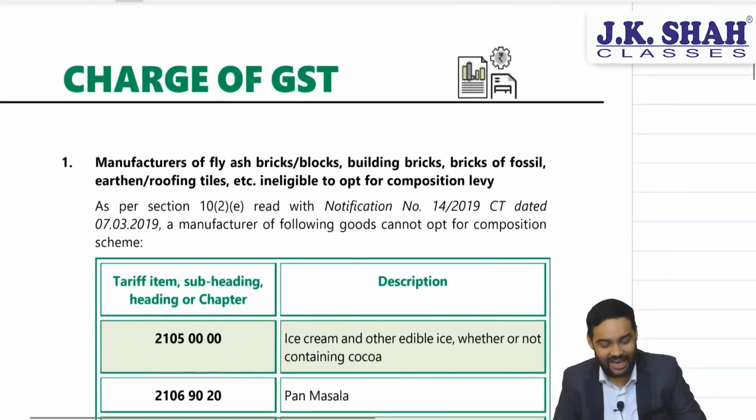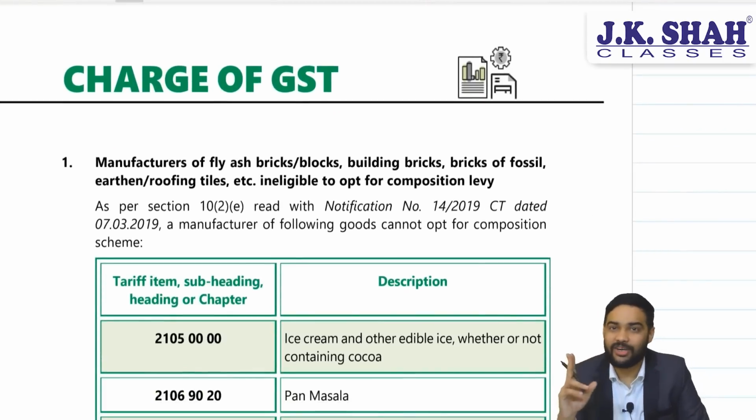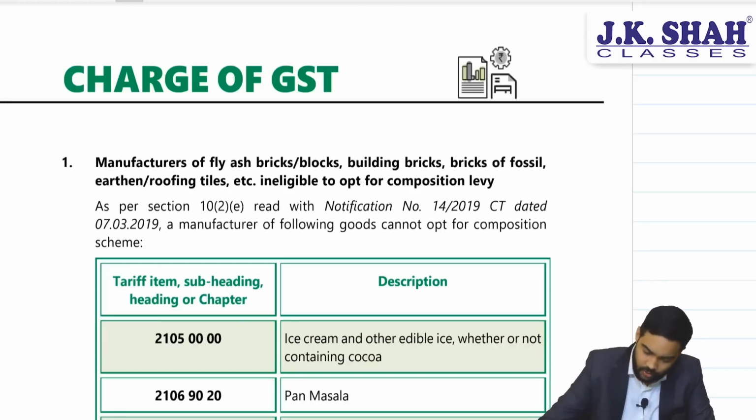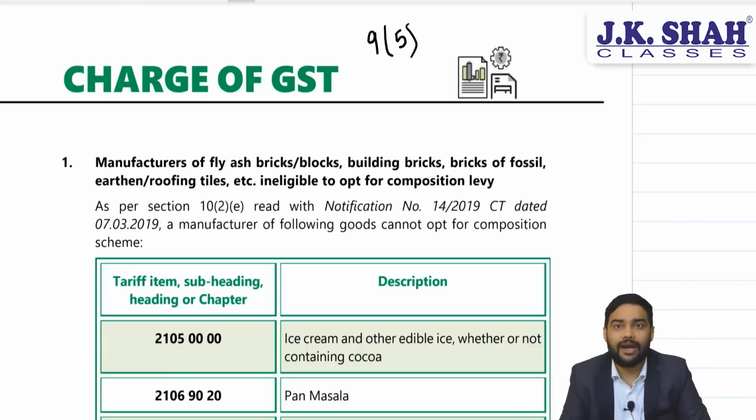Now, charge of GST. People, two important things in this chapter. Basically, charge of GST covers the composition scheme, reverse charge mechanism and your charging section. When we talk about charge of GST, one important amendment has happened under the composition scheme. That is what we will be discussing. But one more thing which is important for you is section 9 subsection 5, where the e-commerce operator is required to pay tax as if he is the supplier.